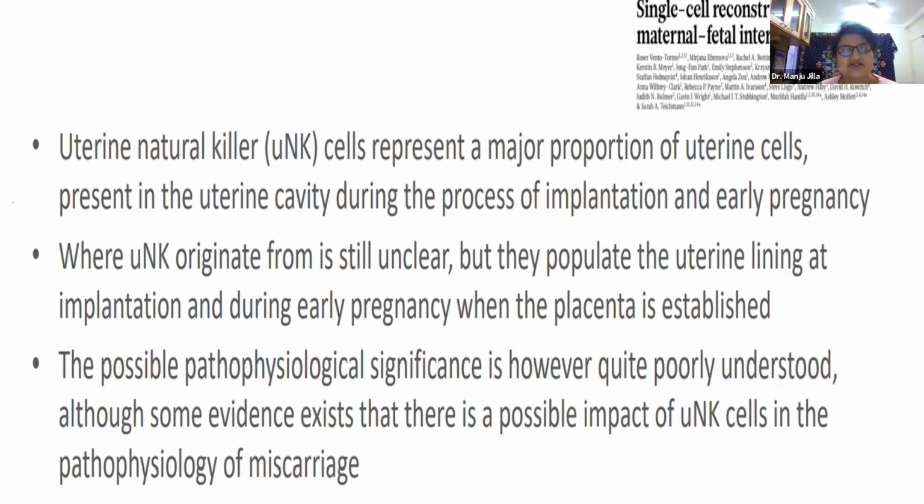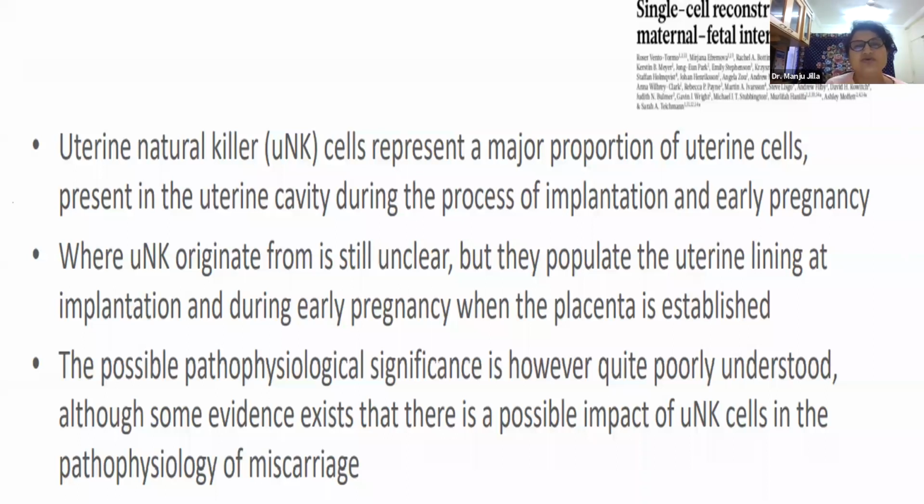Where these natural killer cells come from is not known, but they definitely have a very important role in implantation or implantation failure. We need a level of natural killer cells between 40 to 300. Anything beyond or lower than that may invoke implantation failure or recurrent miscarriages.